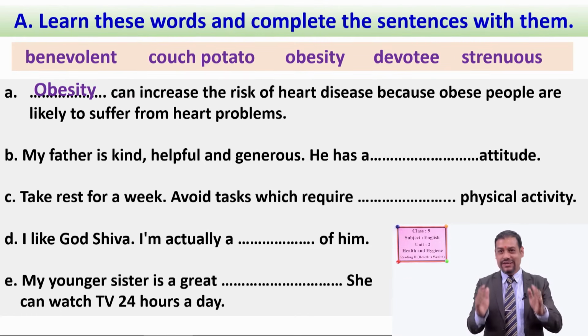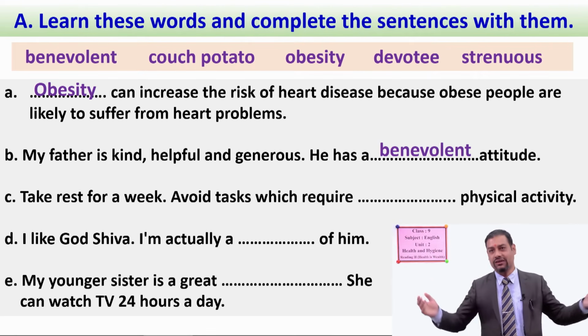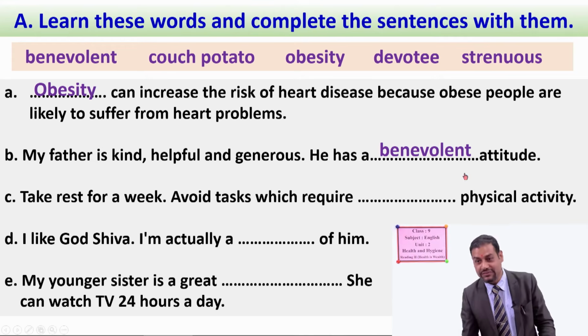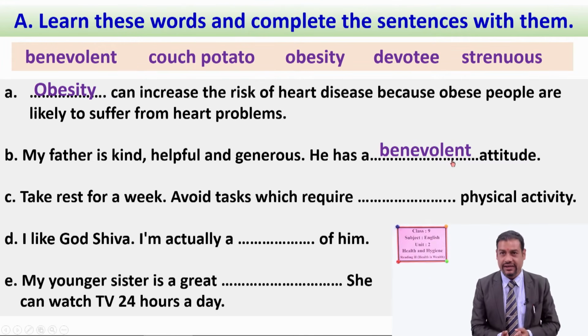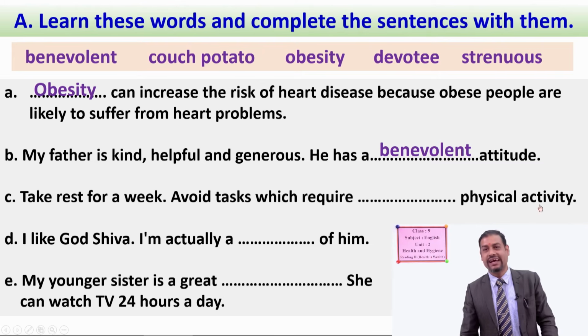Your answer should be, again same case, okay? If you are right, clap for yourself. If you are wrong, don't worry. You will learn by making mistakes. Your answer should be benevolent. See, benevolent means caring nature, okay? Caring attitude here. So number C, take rest for a week. Avoid tasks which require physical activity.